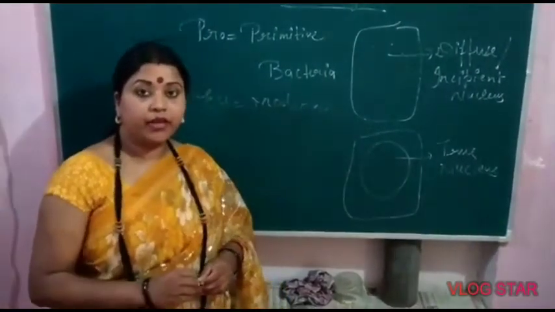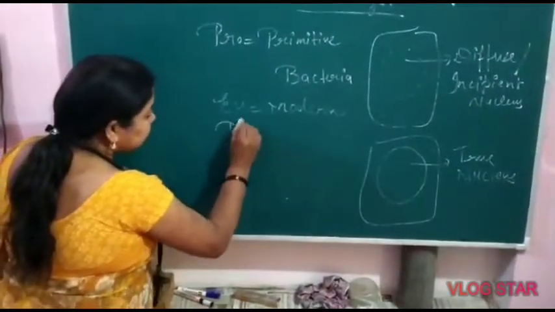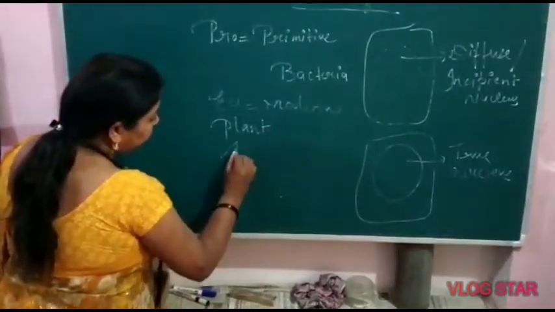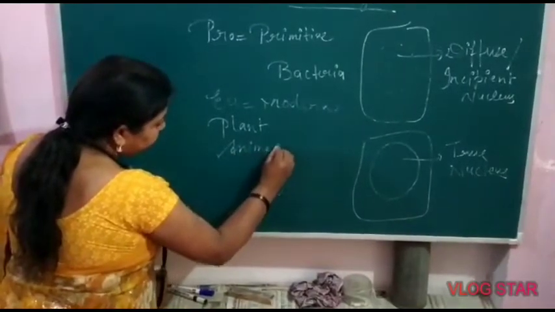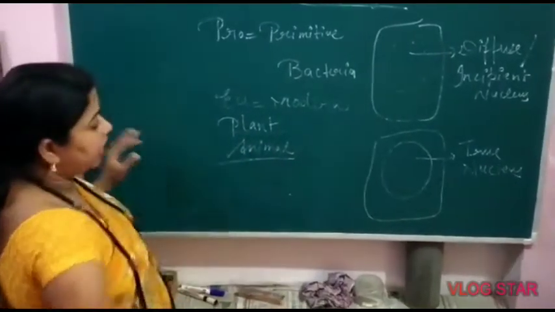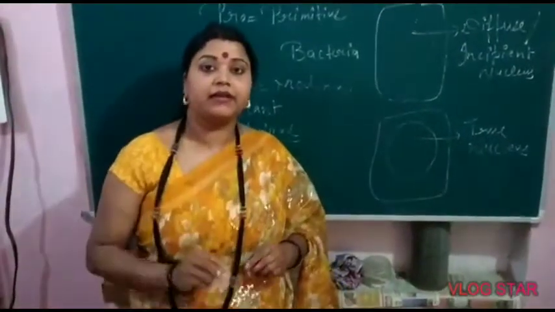Examples of eukaryotes are plant cells and animal cells. It means all plants and animals have a true nucleus inside them. Clear?